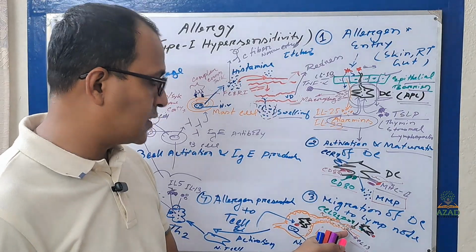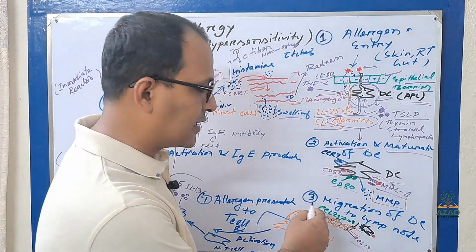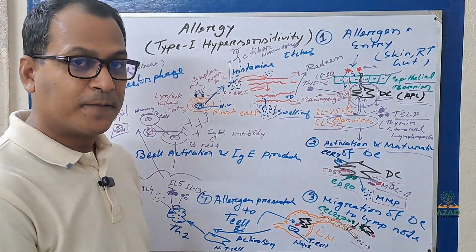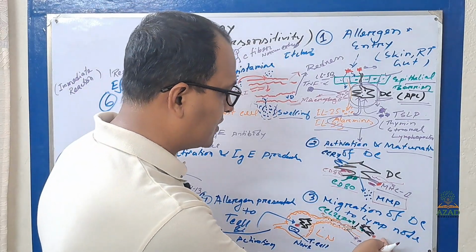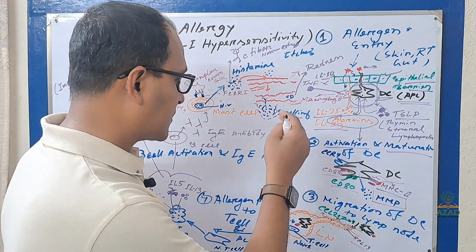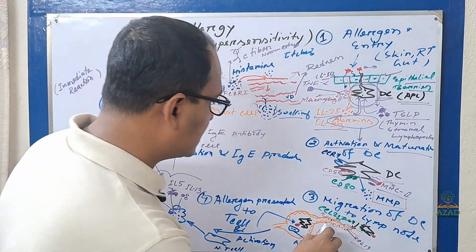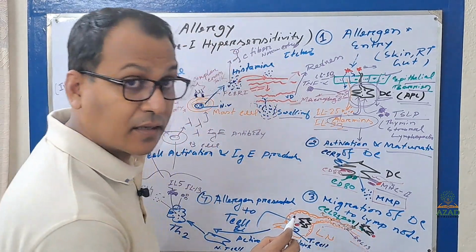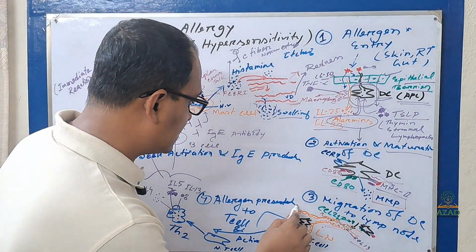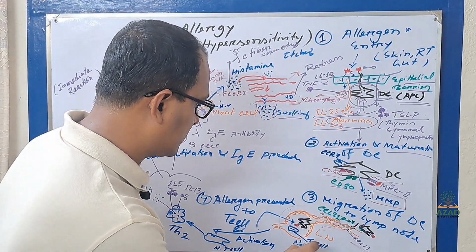Together, CCL21 and CCL19 will direct the dendritic cell to the lymph node. This is the peripheral lymphatic vessel, and here is the lymph node.